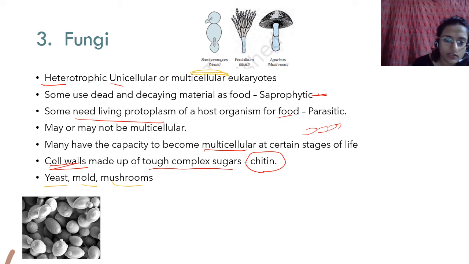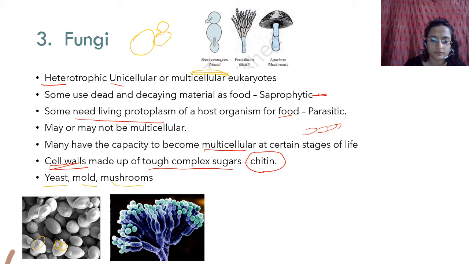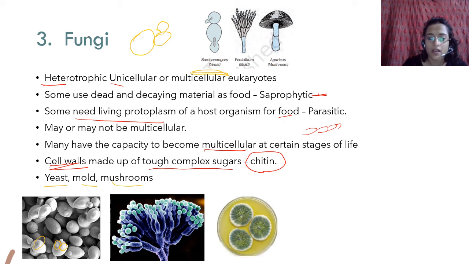Here, when you have one, it gives rise to a small bud from it, which also gives rise to a small bud from it. You can see this in these microscopic photos. You have small buds coming out. So that is Saccharomyces or yeast. Then you have Penicillium, which looks like this under the microscope, but looks like this when you see it.